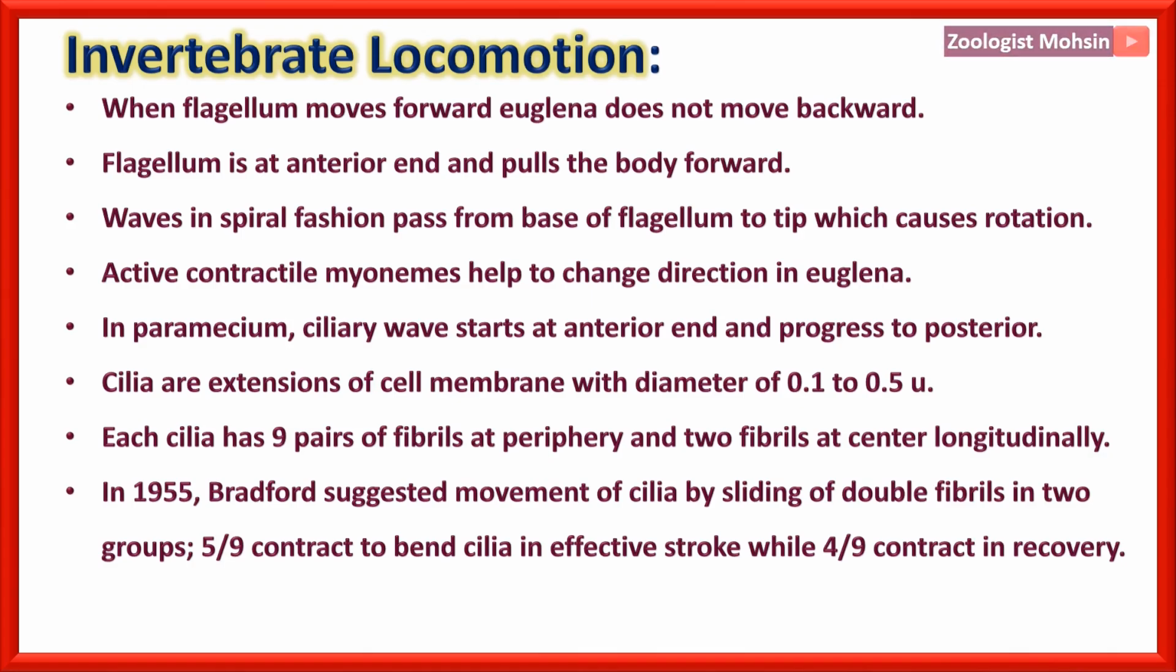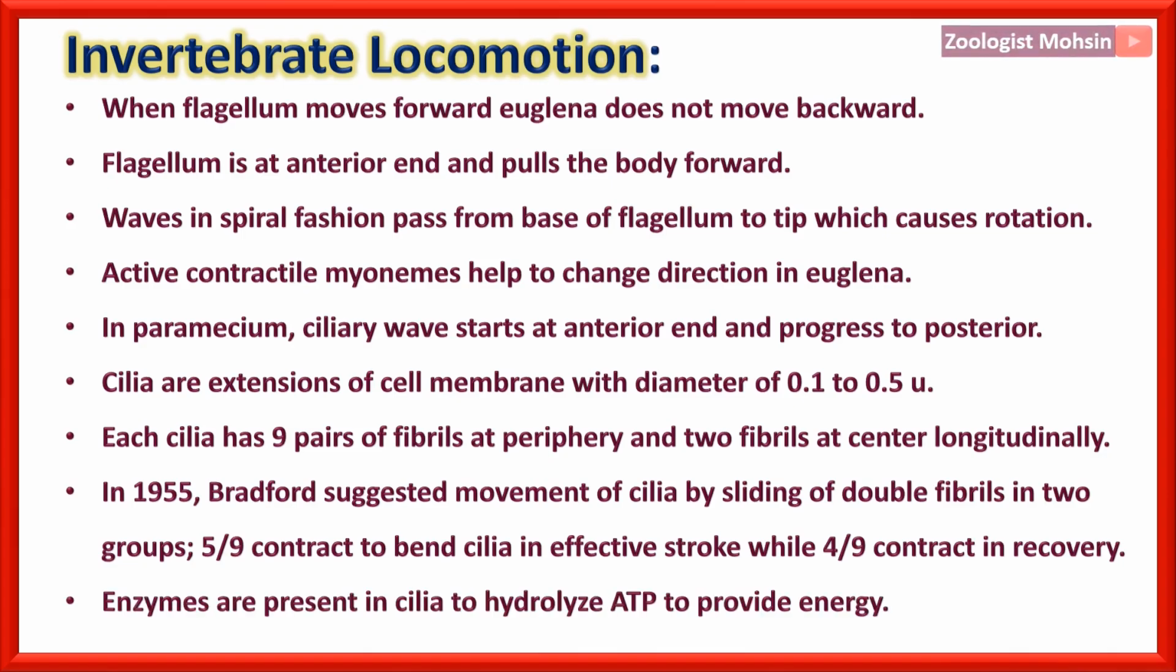That is, 5 out of 9 contract to bend cilia in effective stroke, while 4 out of 9 contract to straighten it in a recovery stroke. So that is the difference between an effective stroke and recovery stroke. Enzymes are present in cilia to hydrolyze ATP to provide energy. So that question can be asked: from where do the cilia get energy.